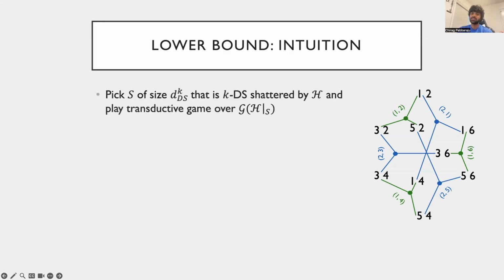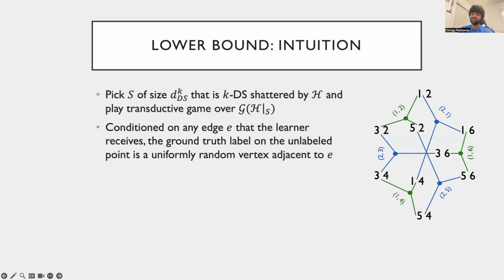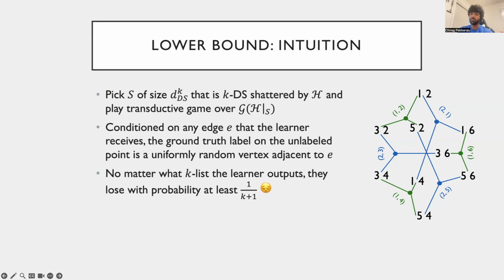More formally, consider playing the transductive learning game on the one inclusion graph of the class restricted to a KDS shattered set, where the initial vertex distribution is also uniform. Conditioned on the learner receiving any fixed edge, the true label on the unlabeled point is a uniformly random label over the vertices adjacent to this edge. But because this set is KDS shattered, there are a total of k plus 1 vertices adjacent to each edge. Because the learner can only output a list of size k, there is a mass of 1 over k plus 1 on the label that the k-list learner misses out, and thus they lose with a probability of at least 1 over k plus 1.